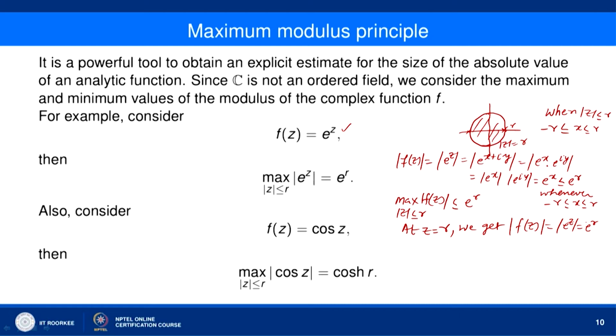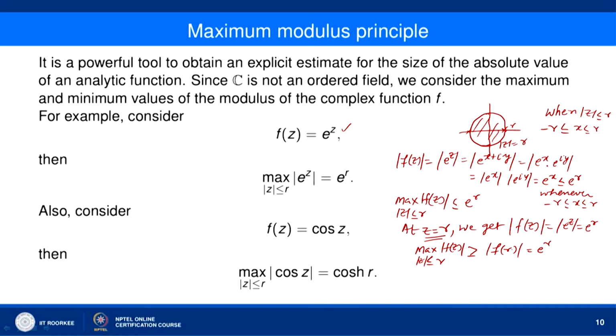Mod of e to the power r is e to the power r because e to the power r is always positive. So, there is a point z equal to r where mod of f(z) becomes e to the power r. So, the maximum value of mod of f(z) when mod of z is less than or equal to r is definitely greater than or equal to mod of f(r), and mod of f(r) is e to the power r.